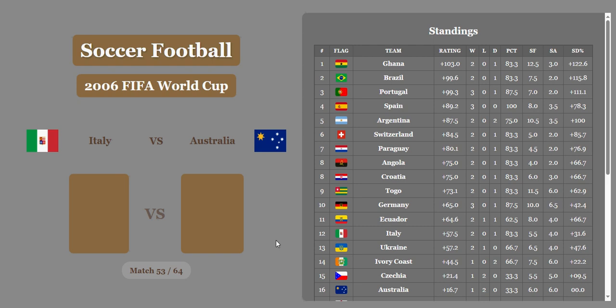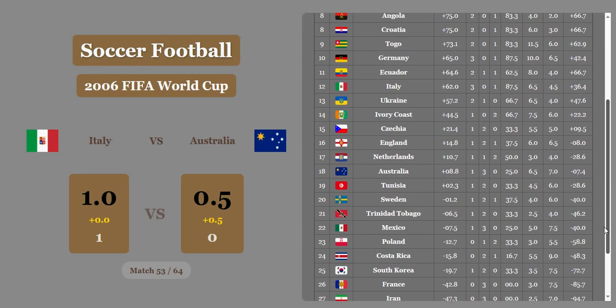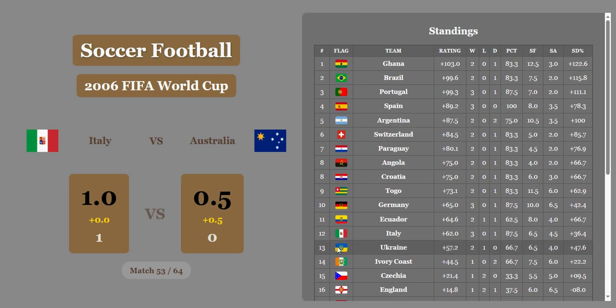As Italy and Australia face off in match 53. 1-0. Italy wins it. Australia gets a half goal. So Italy's going to get a narrow victory. They're going to be in 12th place. Australia in 18th with a rating of 8.8.